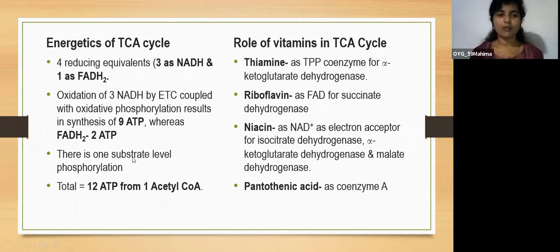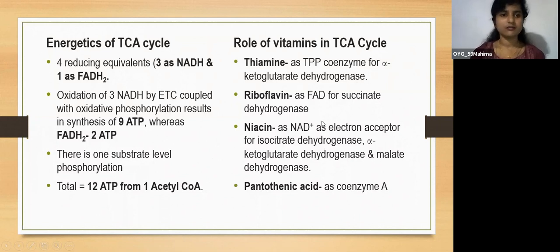So there is 1 ATP formed here, in addition to 12 ATP from the 1 acetyl CoA. From 1 acetyl CoA, we'll get 12 ATP. And we know that 2 pyruvates are formed, so from 2 pyruvates, 2 acetyl CoAs are formed. So from 2 acetyl CoA molecules, 24 ATP will be formed.